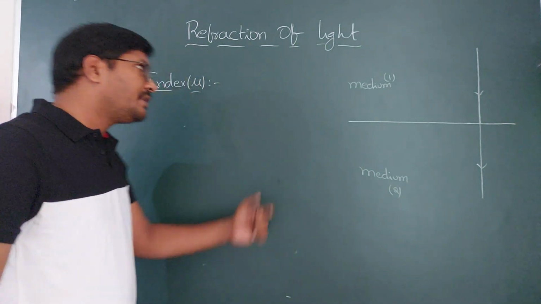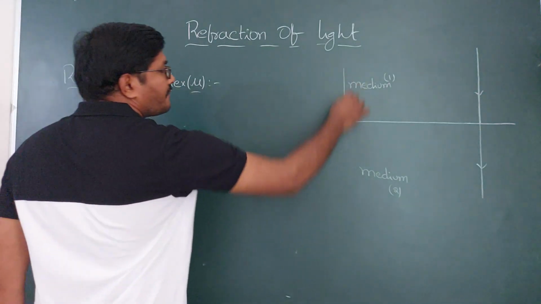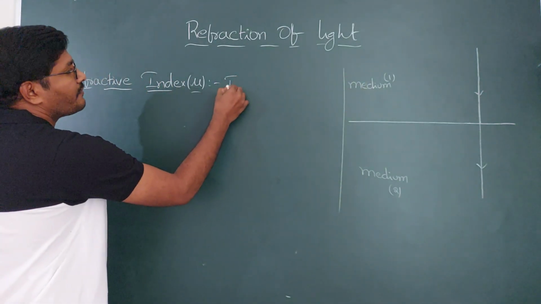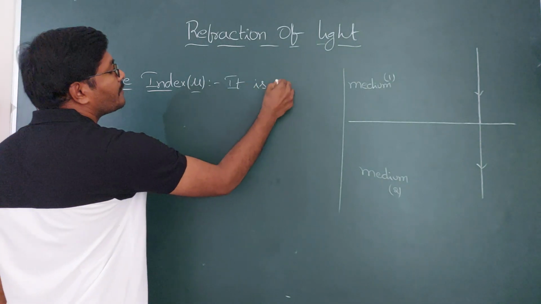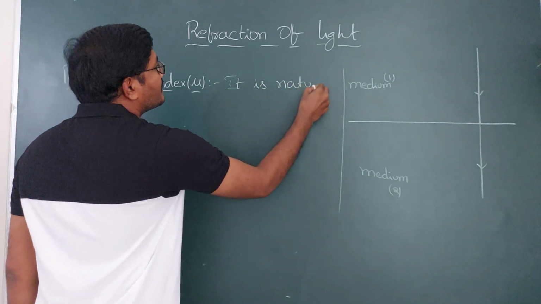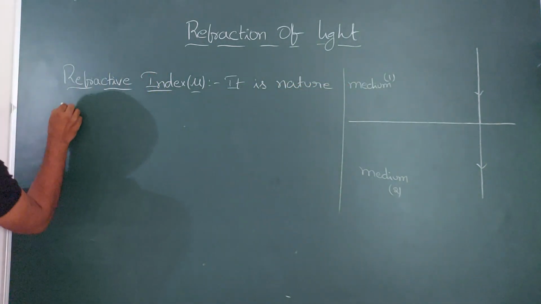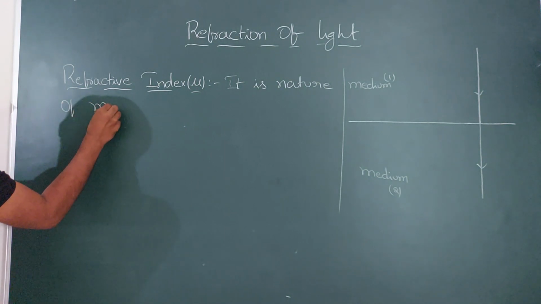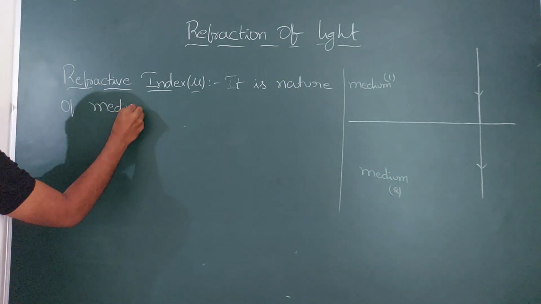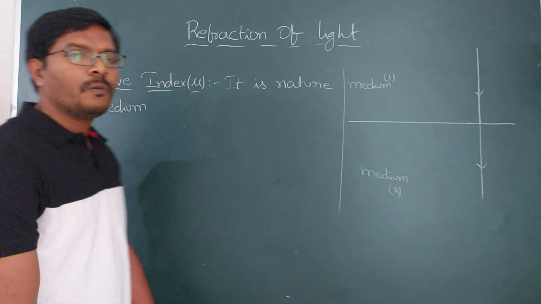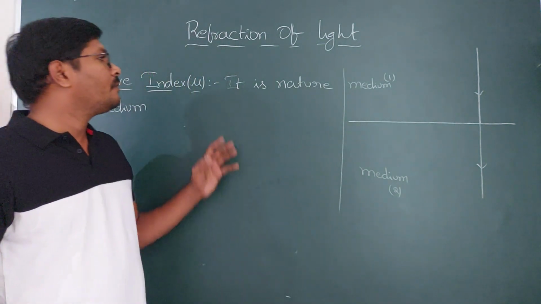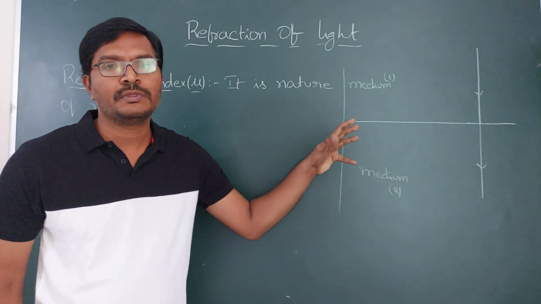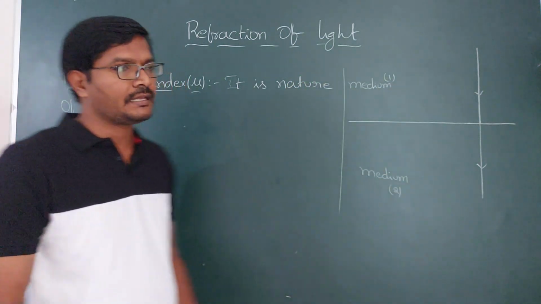So what do you mean by the refractive index? It is a nature of the medium or property of the medium. You can call it anything. What will this nature do? This nature will affect the velocity of light.